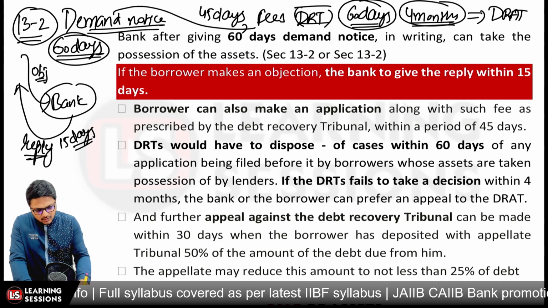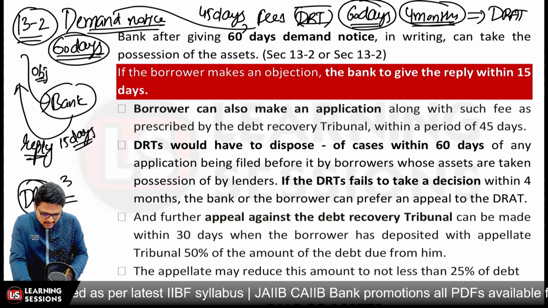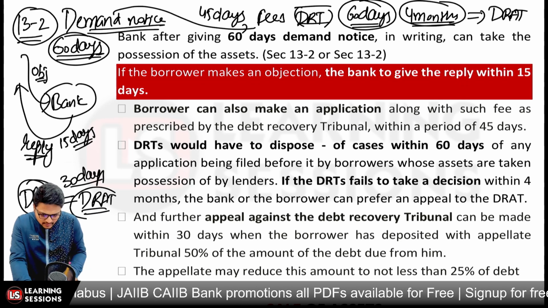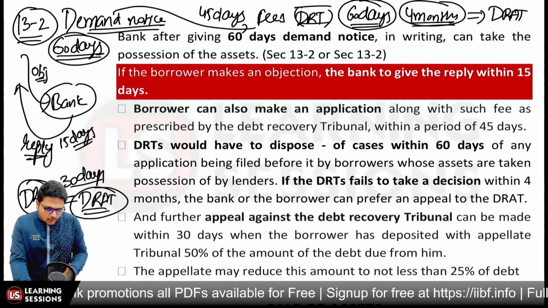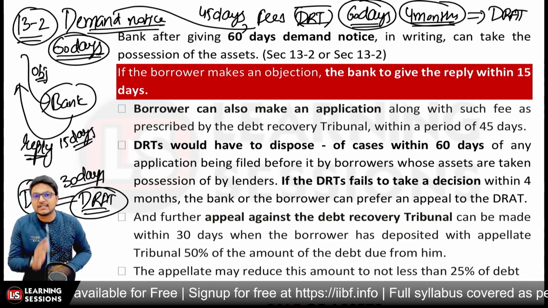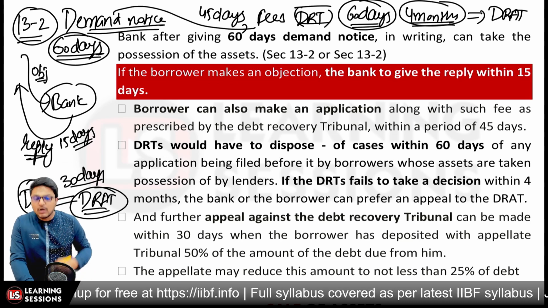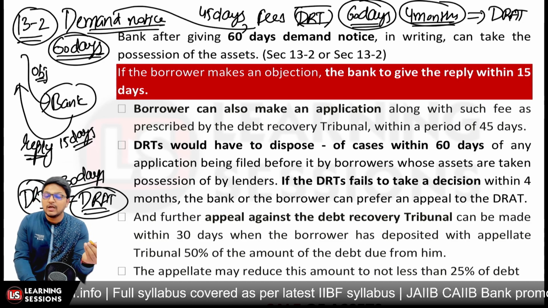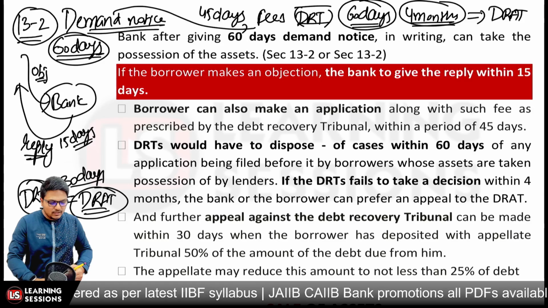Let's say the judgment was passed by DRT. In that scenario, within 30 days, the appeal can be made to DRAT by the borrower. In that scenario, 50% of the outstanding amount is to be deposited so as to make an appeal to the DRAT. And the appellate may reduce this amount to not less than 25% of the debt amount. So if the appellate finds the person rightful, in that scenario they can decrease this amount to 25%. Otherwise, an appeal cannot be made to DRAT, right?